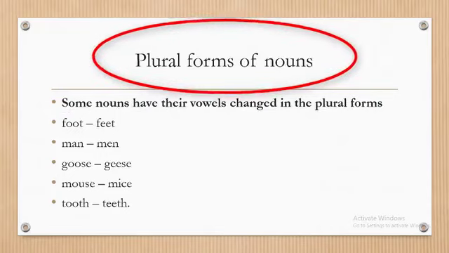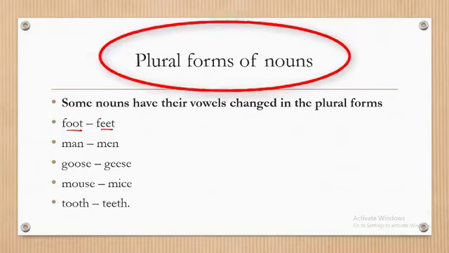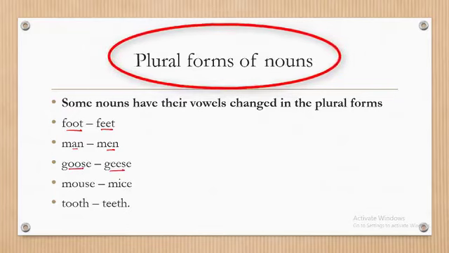Then some change just the vowels. For instance, we give an example here: foot. The vowel there is oo, becoming feet. We have man becoming men, not mans. Goose becoming geese. Mouse becoming mice. Tooth becoming teeth.